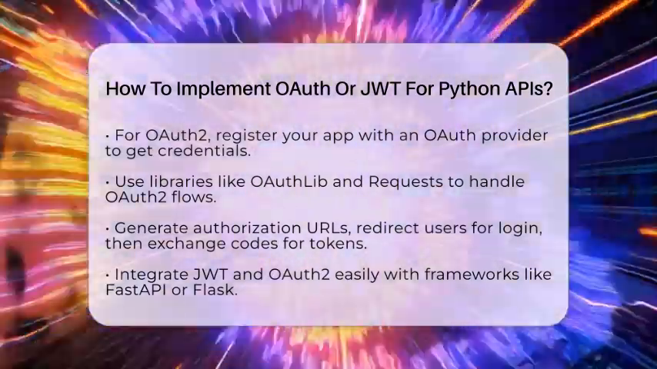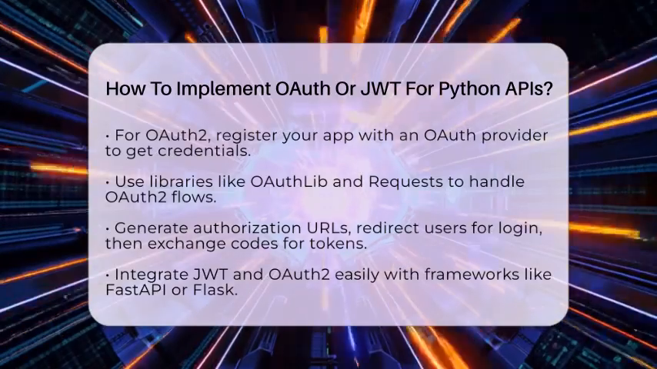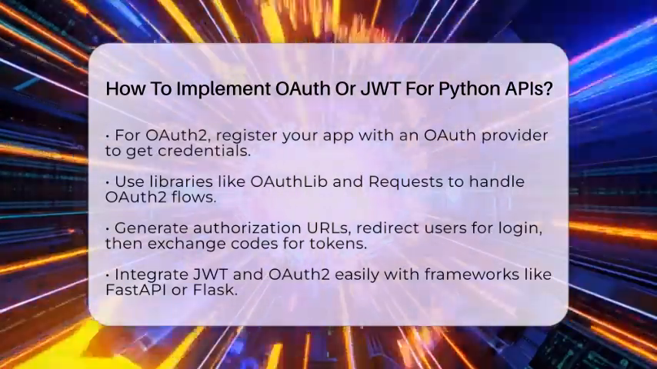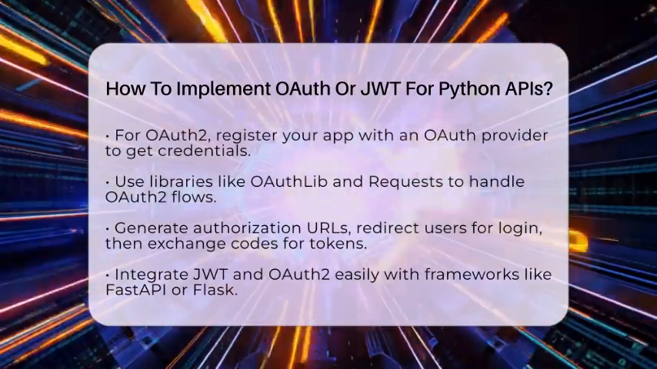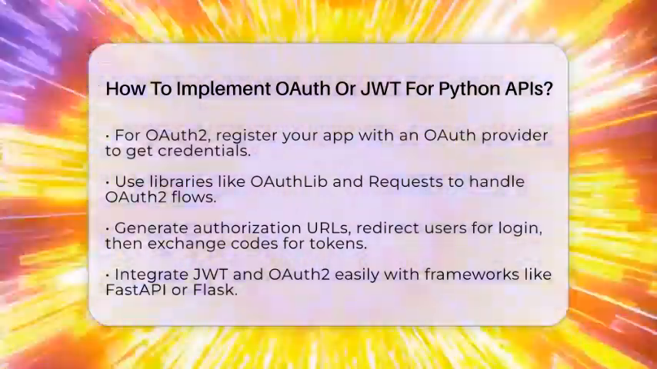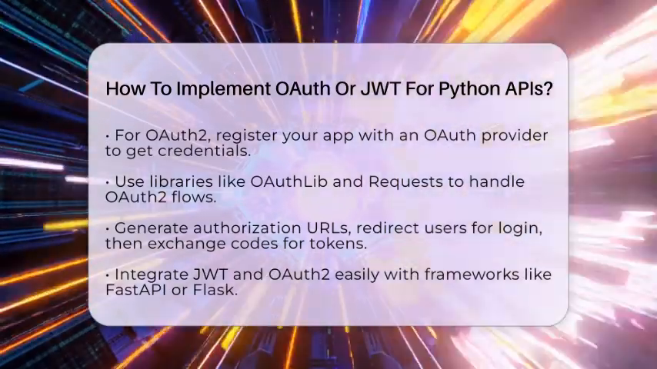When working with Python frameworks like FastAPI or Flask, you can integrate JWT or OAuth 2 easily with built-in utilities or extensions. For example, FastAPI supports OAuth 2 password flow and JWT tokens out of the box.